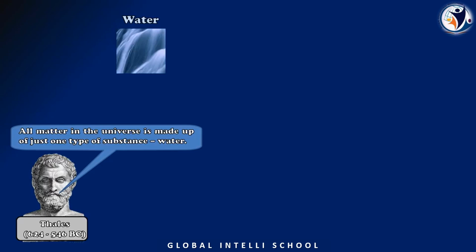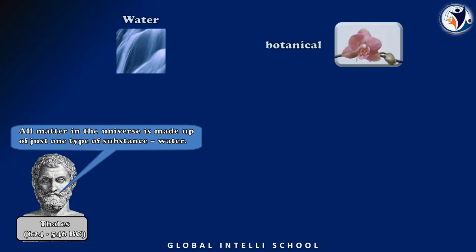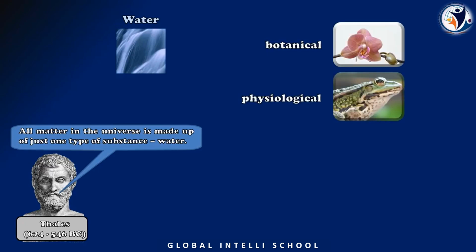How could that be possible, children? If all the elements belong to water, then how are we going to explain processes like botanical processes and even physiological processes? If whatever elements are inside everyone all belong to water itself, how would that work?